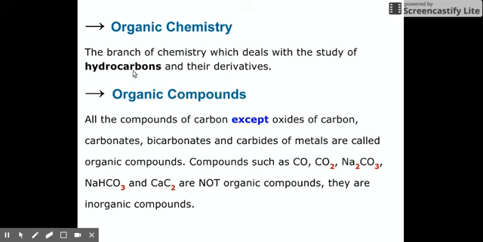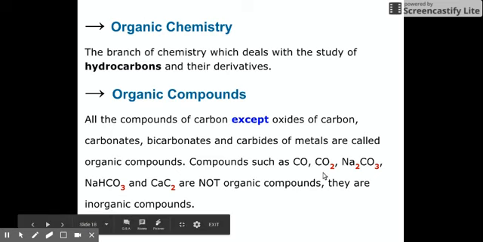which we will learn about in the next set of videos, and we will understand each of them. In organic compounds, what are these? We said it's carbon-containing, but there are a few exceptions to carbon-containing compounds that do not belong to the organic compound family: carbonates, bicarbonates, carbides, and just carbon itself, such as the compounds carbon monoxide, carbon dioxide, sodium carbonate, sodium bicarbonate, and calcium carbide.